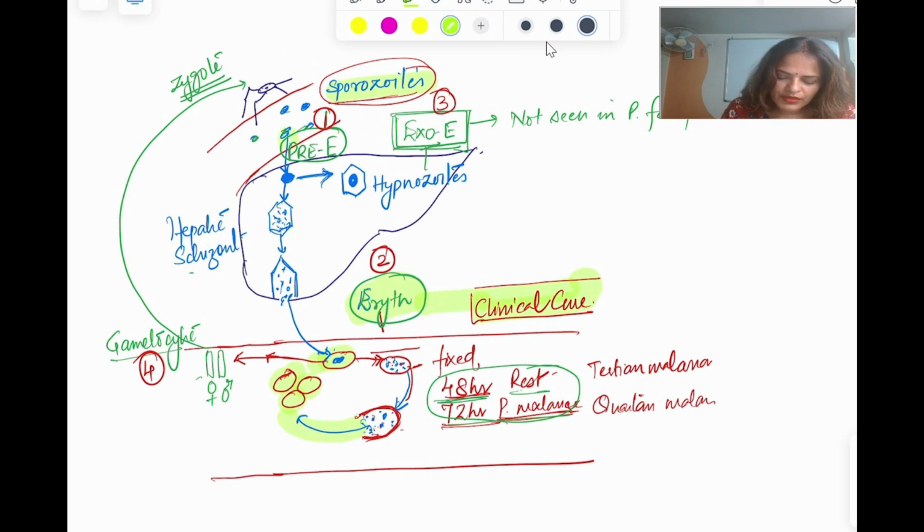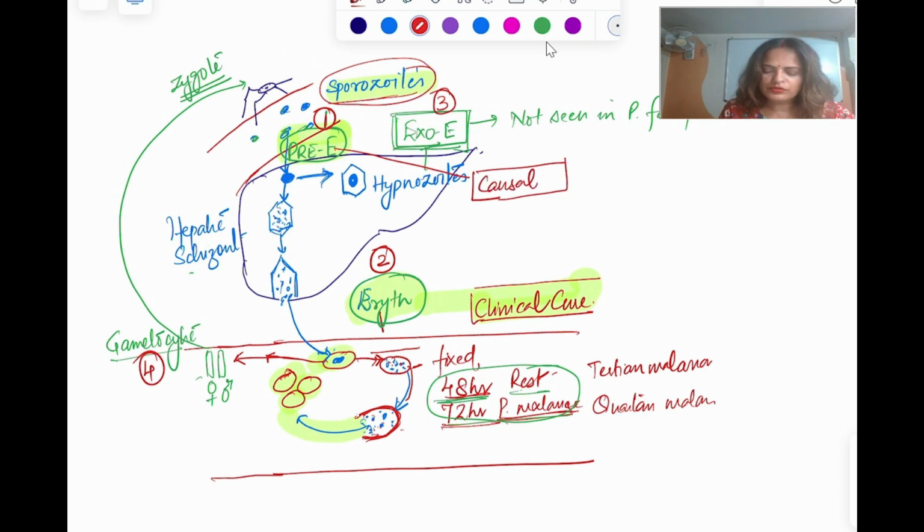If we give the drug which is going to inhibit this pre-erythrocytic phase, which is the cause of the malaria, that is going to provide the causal prophylaxis. Whereas if we give the drug which is going to hit this exoerythrocytic phase, this is going to give us radical cure.